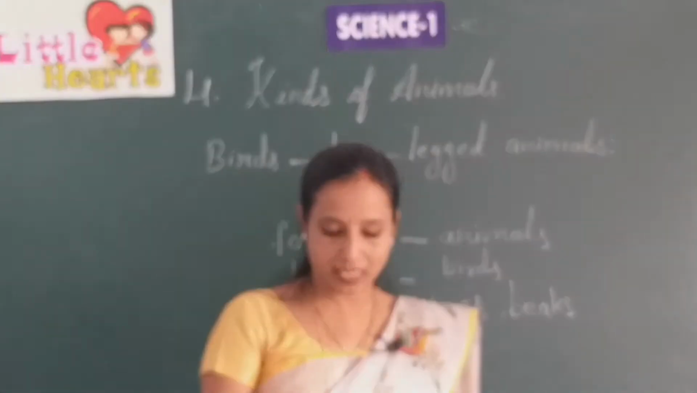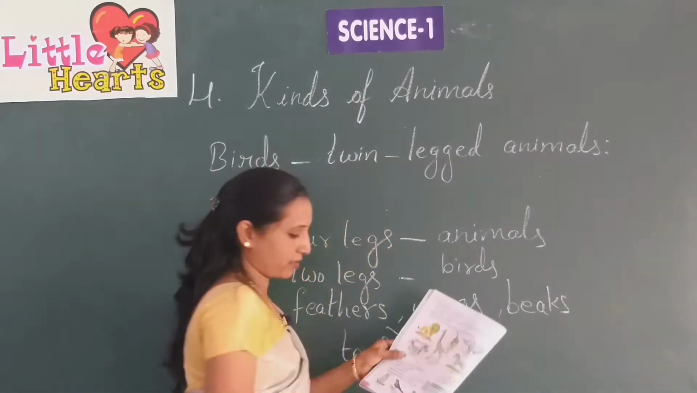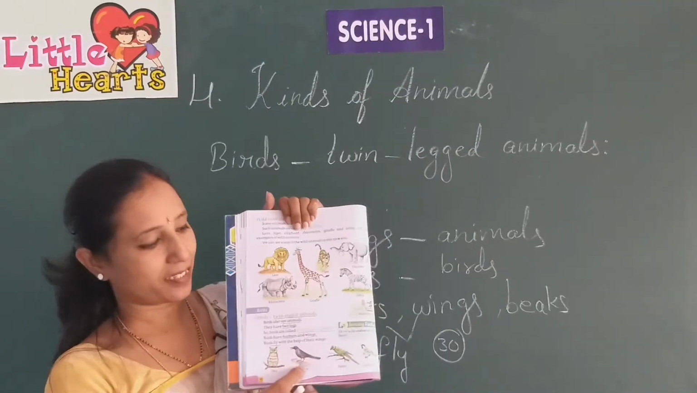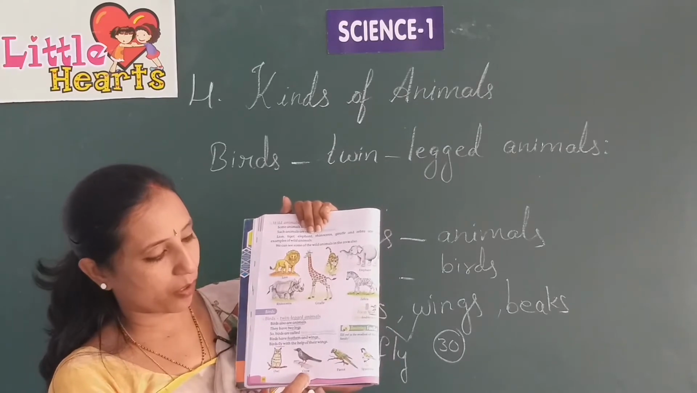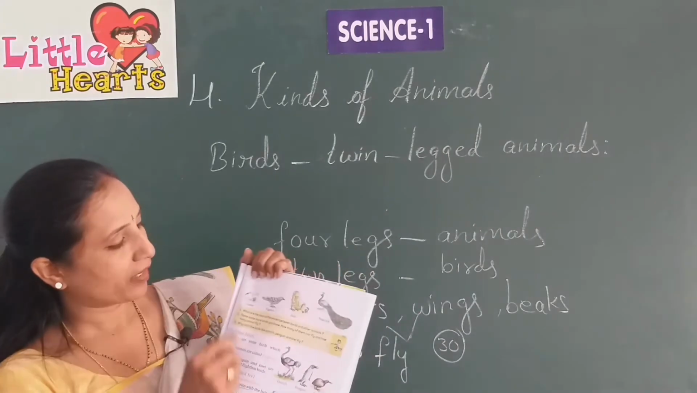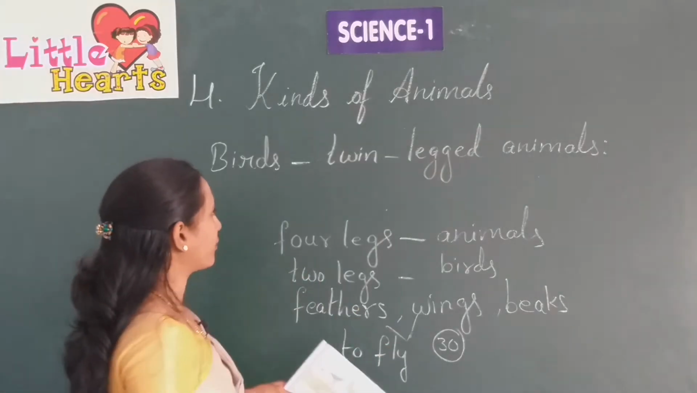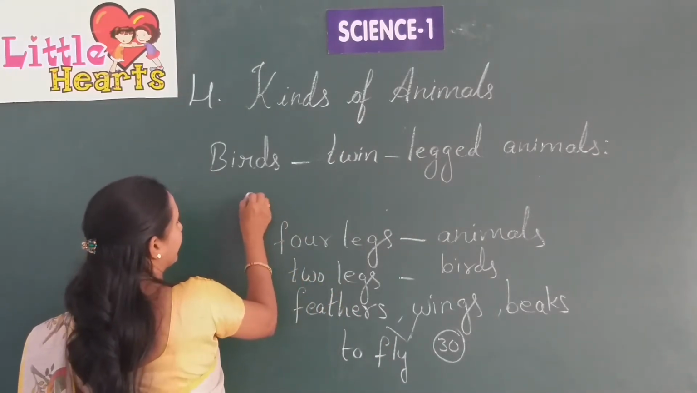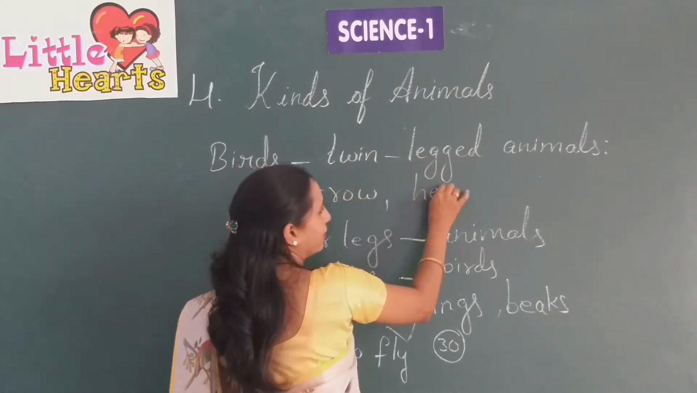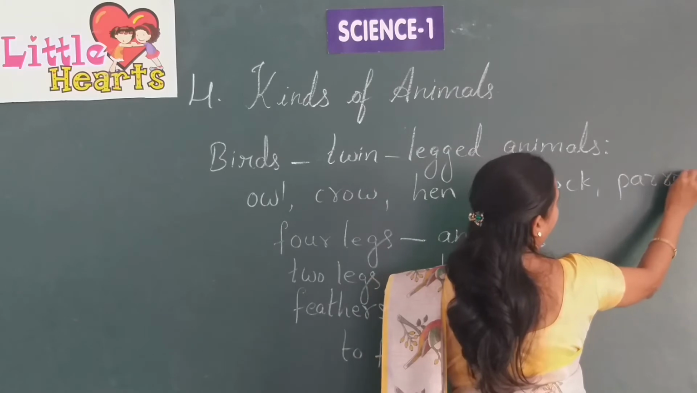And the pictures which are given in your textbook, you can see from page number 30. Look at the pictures. See, all the birds which are given here have 2 legs, feathers and beaks. Owl, crow, parrot and sparrow. On the next page also you can see crane, pigeon, hen, peacock. And when you come to the examples, owl, crow, hen, peacock, parrot. Okay, these are examples.